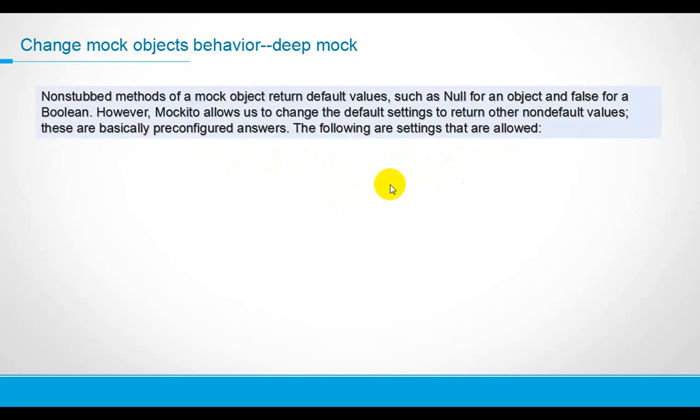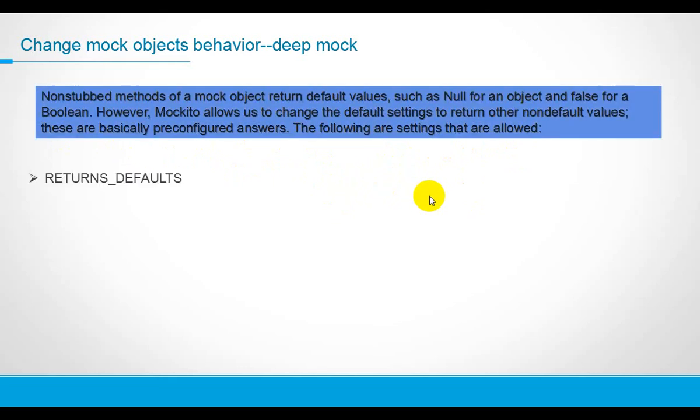The first is return defaults. Actually, return defaults is the default configuration in Mockito. That means if we mock object types, they will return null, and boolean is false. I already mentioned.